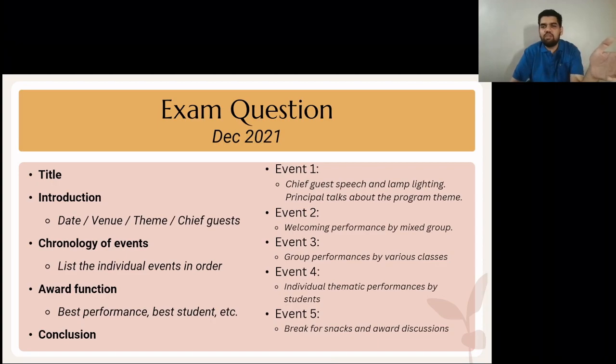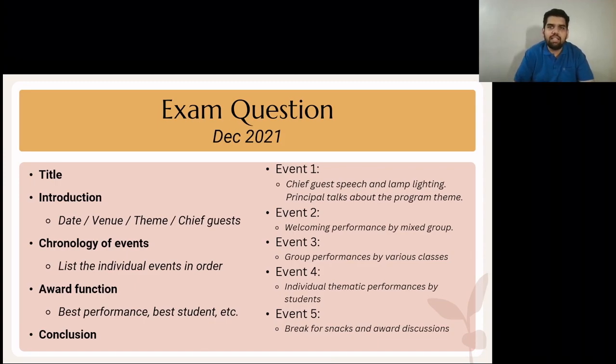Then you have these group performances by the different classes that the institution has. Then you might have individual thematic performances by the students, either by groups of students or by pairs of students or a single act by a single student, or so on and so forth. And then in the end, you have a break for snacks when the judges will discuss the awards that have to be given out, if applicable.